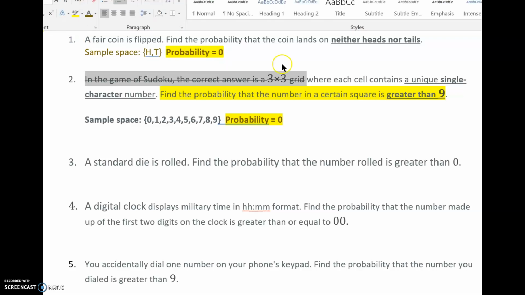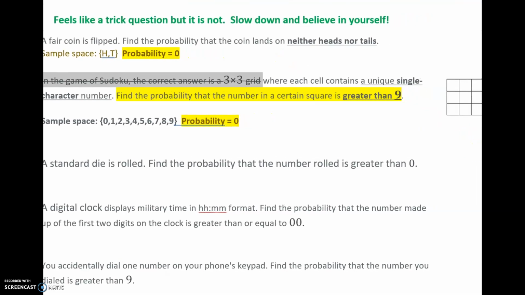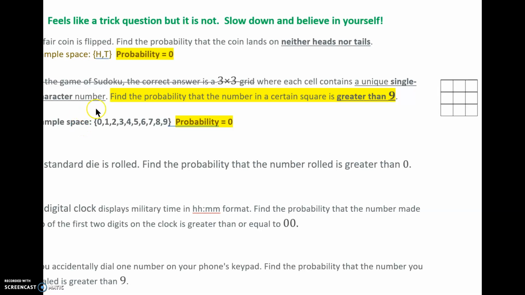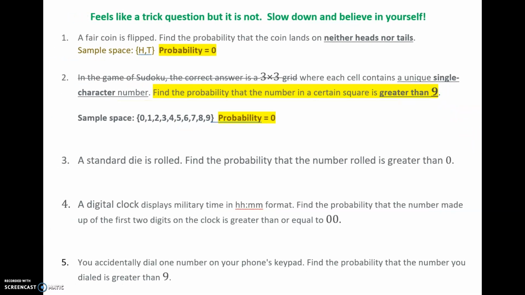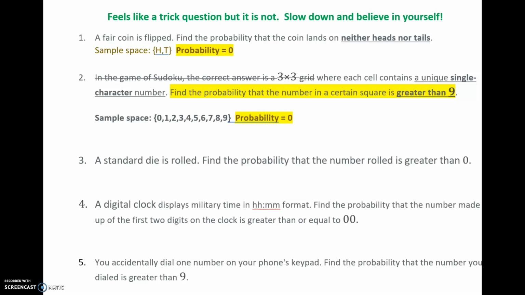It happens all the time. So that's irrelevant. The fact that there's a 3 by 3 grid that I drew over here, that's irrelevant. So all we need to worry about is any individual cell here, a single digit number that is greater than 9. So the probability of a single digit number greater than 9 is 0.